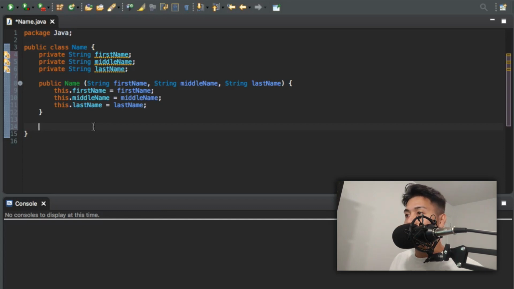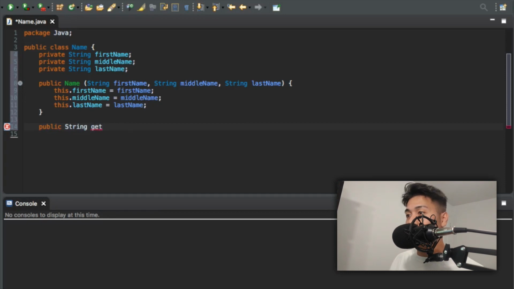All right. So when we want to get something, we want it to return something because we want it to get something for us, right? So we want it to return a string because we want it to return a first name. So public String get, and this is how you create a getter.